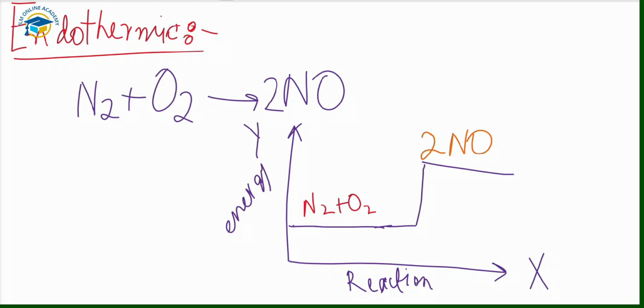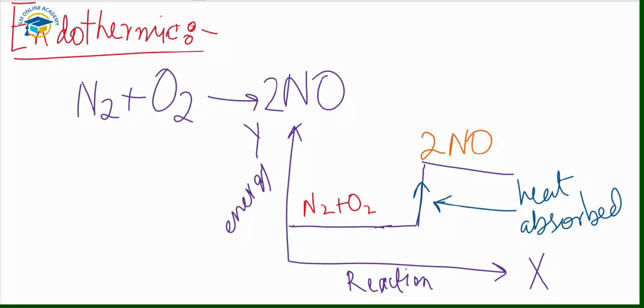Now you can see here, this arrow represents the energy, or the heat, that is absorbed in this reaction. When the heat is absorbed, there is the energy present in the reactants plus the energy absorbed from the surroundings. So the energy increases, and that energy or heat is transferred to the products. So the products now have more energy.